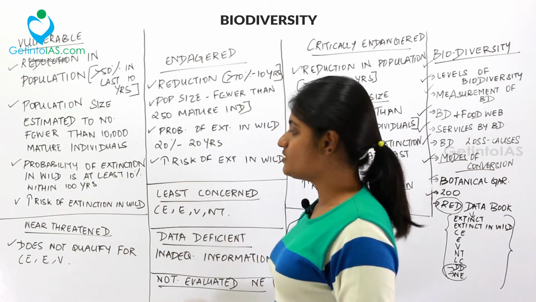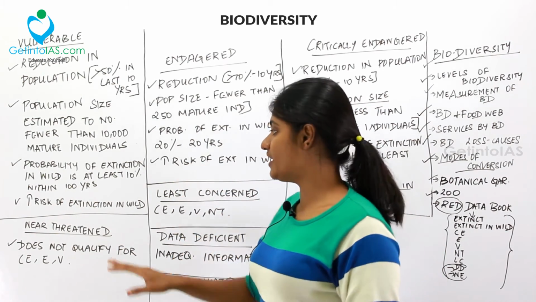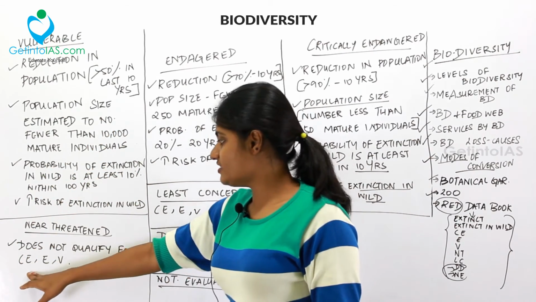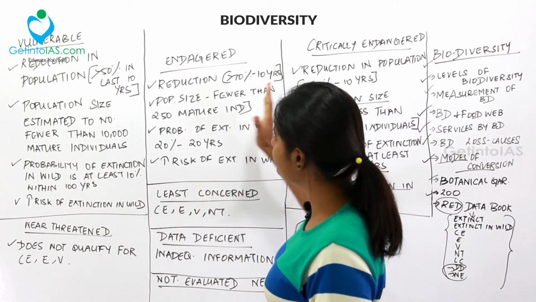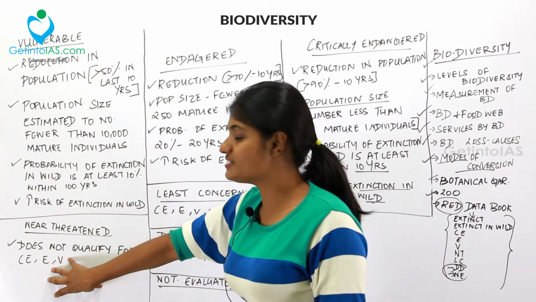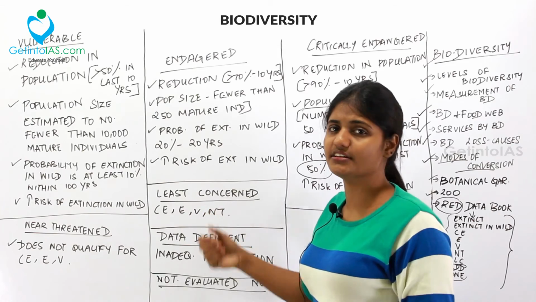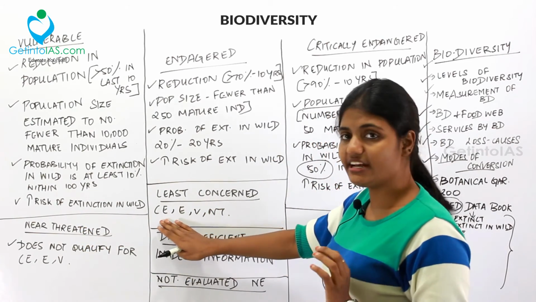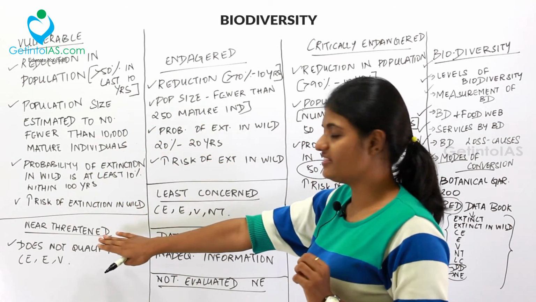And then the last four are very easy. How will you categorize something as near threatened? That is something that doesn't fit into critically endangered, endangered, and vulnerable. So if it doesn't fit into these three categories, you may take the organism and place it into near threatened. And then what is least concern? Least concern is when it does not qualify for critically endangered, vulnerable, or near threatened.